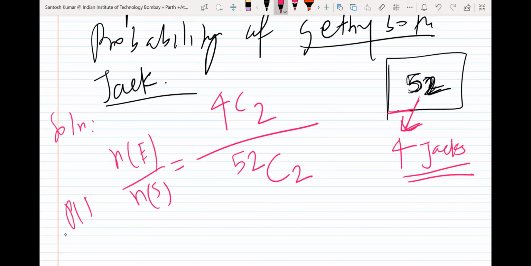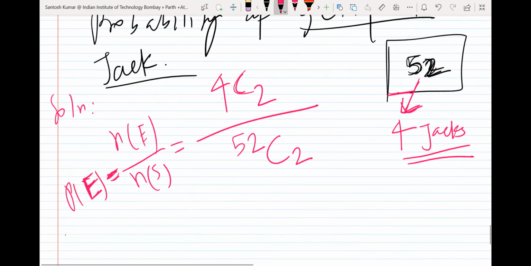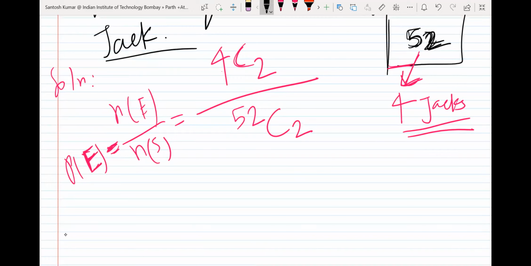So probability of getting both jacks: there are 4 jacks, out of which we want 2, upon total 52, out of which we select 2. Say then now 4C2, you simplify.